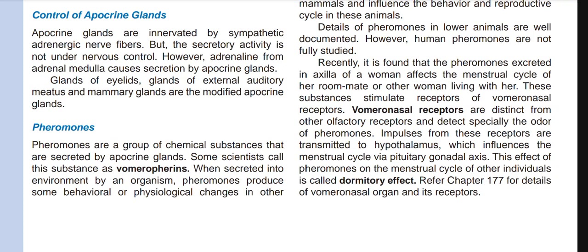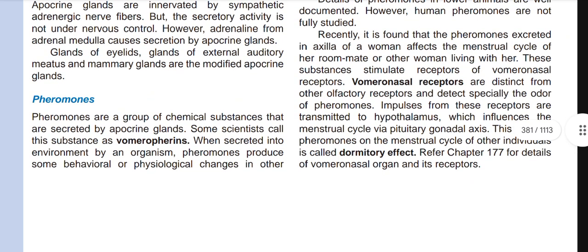Recently, it was found that the pheromones excreted in the axilla of a woman affect the menstrual cycle of her roommate or other women living with her. These substances stimulate vomeronasal receptors. Vomeronasal receptors are distinct from the other olfactory receptors and detect especially the odor of pheromones. Impulses from these receptors are transmitted to the hypothalamus, which influences the menstrual cycle via the pituitary gonadal axis. This effect of pheromones on the menstrual cycle of other individuals is called the dormitory effect.